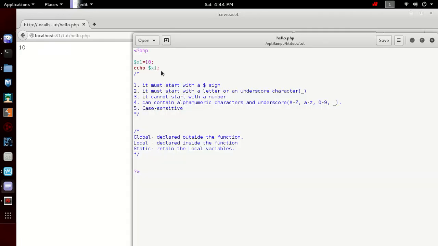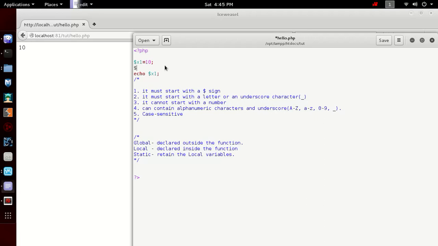So this shows that except for the first character, any character of a variable name can be a digit. A variable name can contain alphanumeric characters and underscores, except the first character must be a letter or an underscore. And PHP is case sensitive, which means that I can have a small x and a capital X, and capital X has a value of 20.